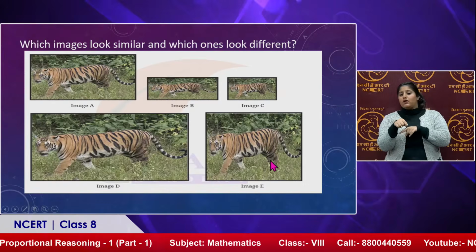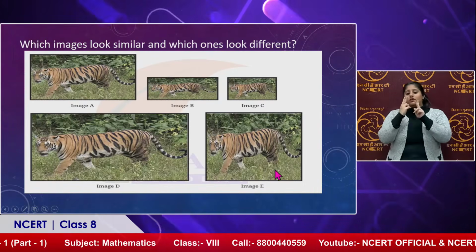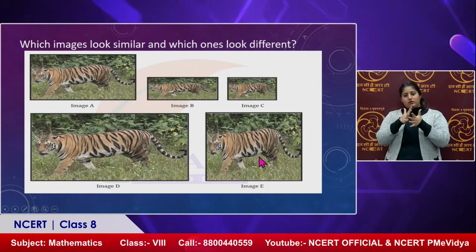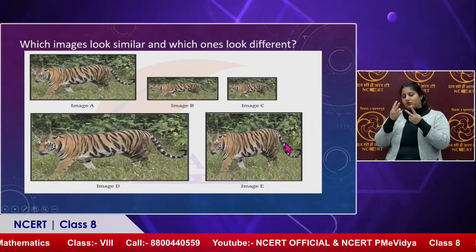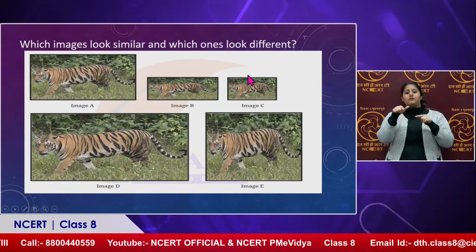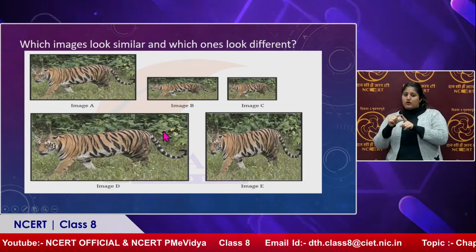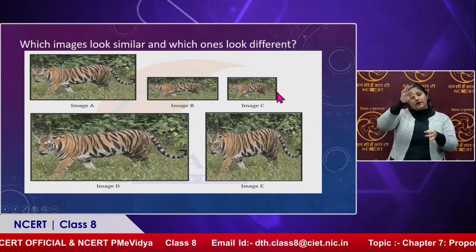Now, B and E are different, because B looks wider, and E looks taller. So we can see that images A, C and D are similar because their height and width are the same.